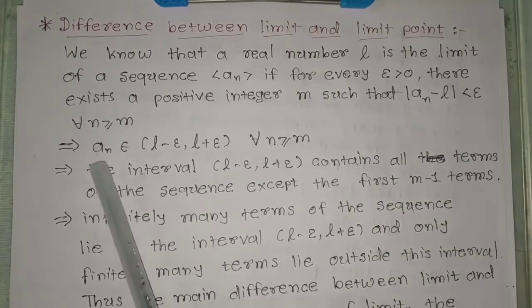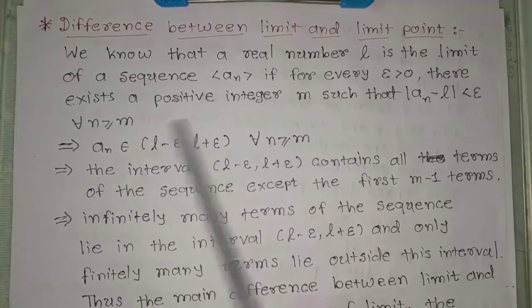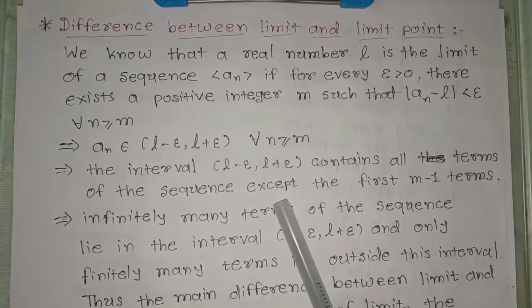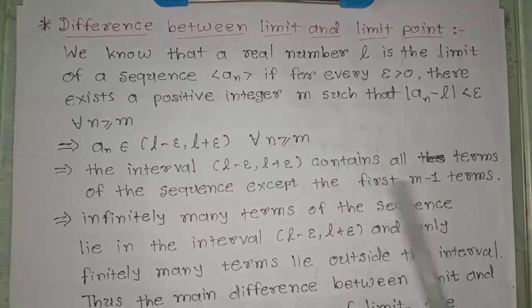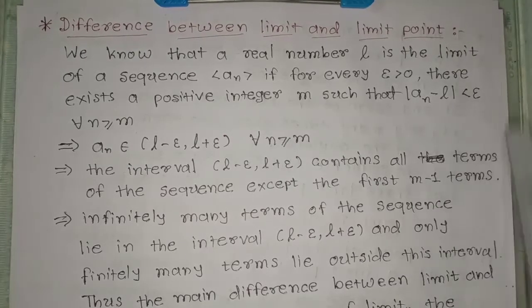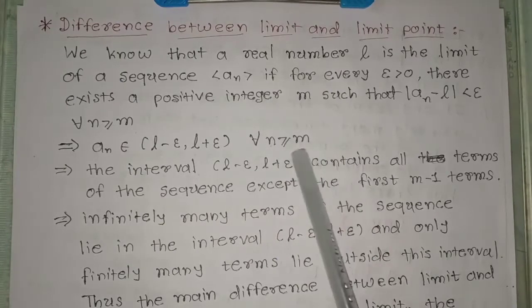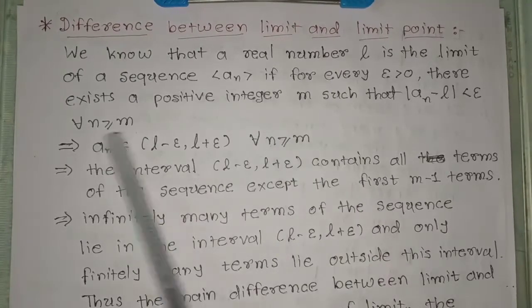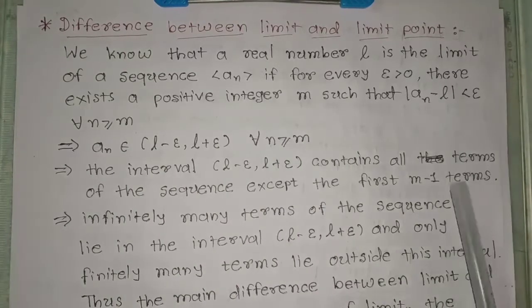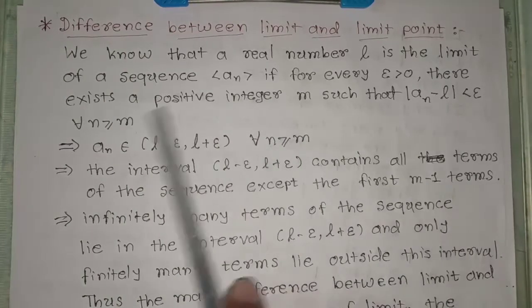Now this interval contains all the terms of the sequence except the first m minus 1 terms. Why? Because for the values of n greater than or equal to m, a_n belongs to this interval, so only m minus 1 terms are left out of this interval.